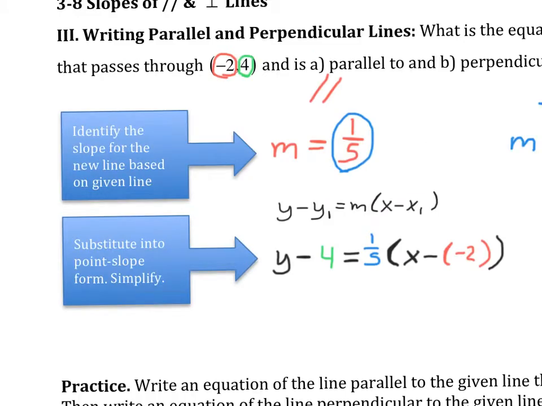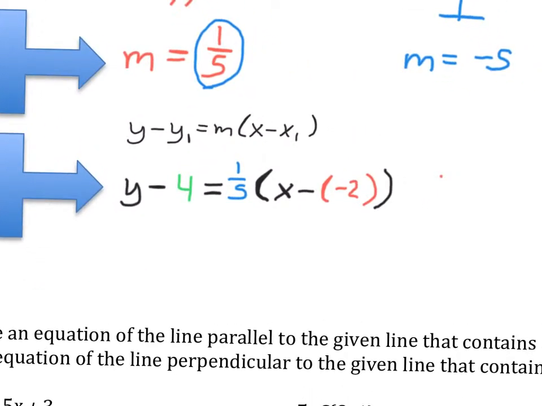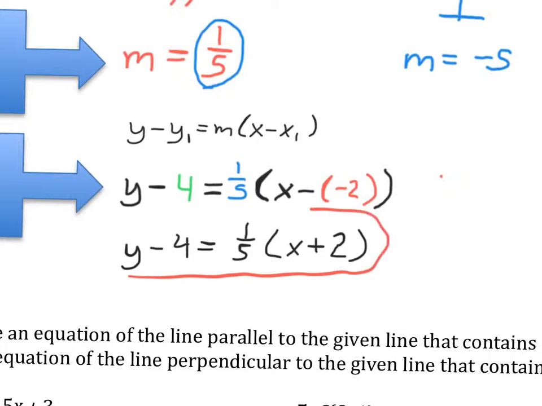After we substitute in accordingly, so here's my y, here's my x, and here's my slope, and I put it in here. Notice you can skip this step of substituting if you just want to jump straight to the simplify part, that's fine. And here would be the official answer that you can leave this in. You do not have to distribute. You do not have to get y by itself. This is point-slope form, and it is one possible answer.